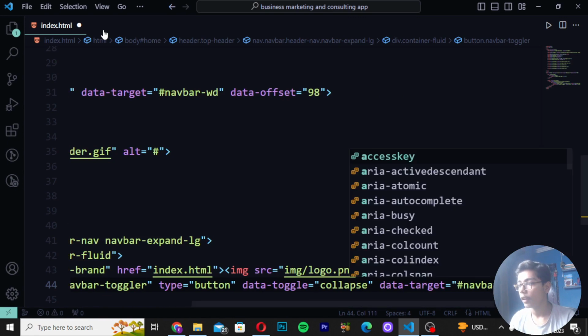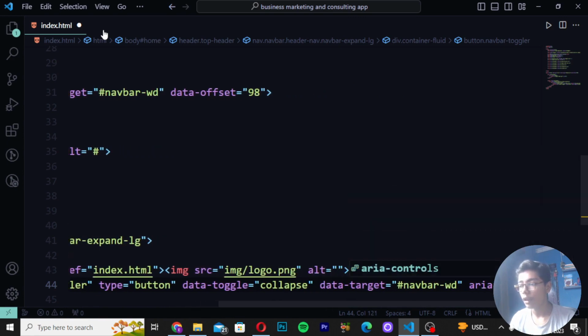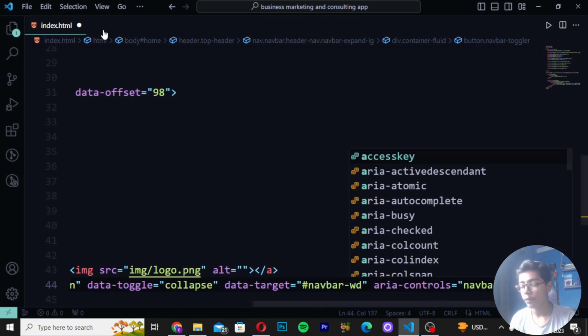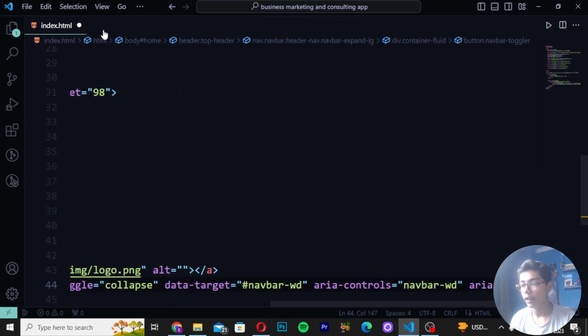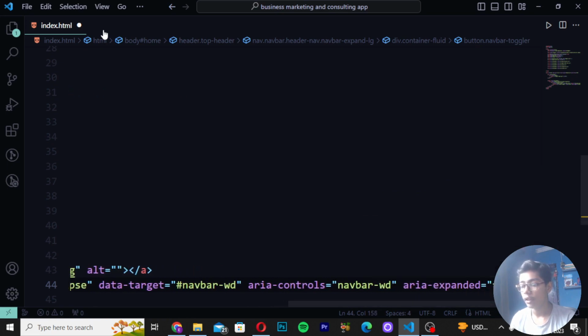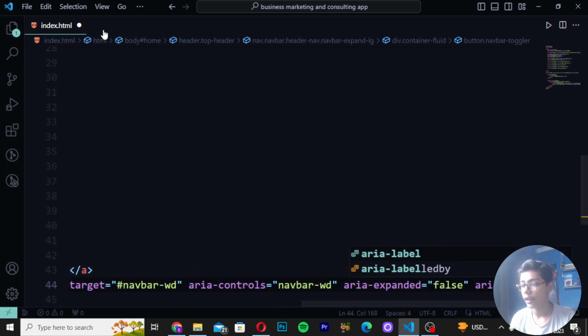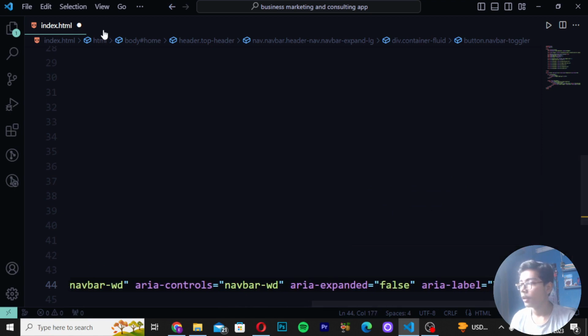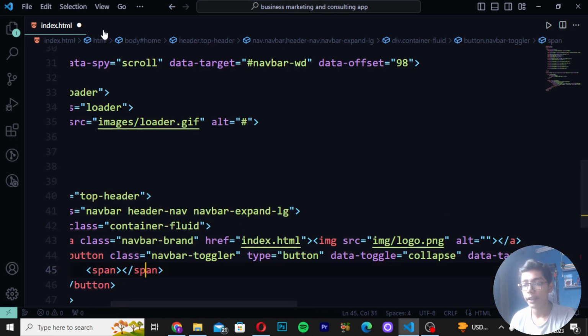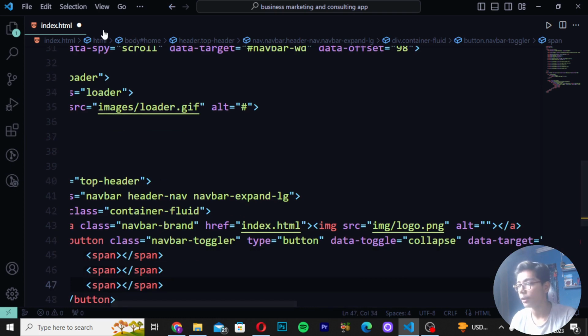Then you have to write here aria-controls equal to, then you have to write here navbar wd. Then you have to write here aria-expanded, and in aria-expanded I will be writing here false. Write here aria-label, and then here I will be writing toggle. Then when you have written this, you have to write here toggle navigation like this. Then you have to create a span tag, and then copy this span close and open tag by pressing Ctrl C, paste it 2 times down.